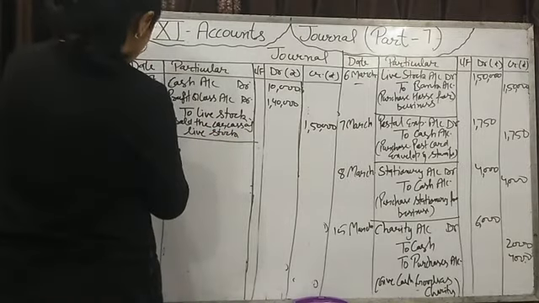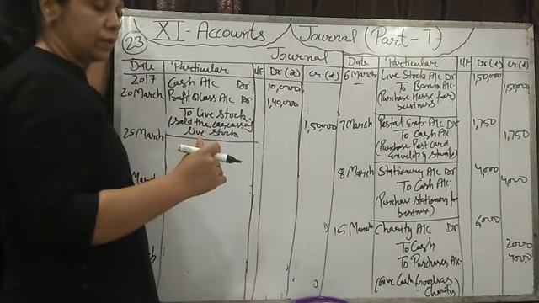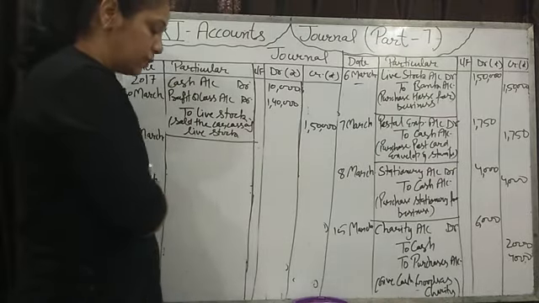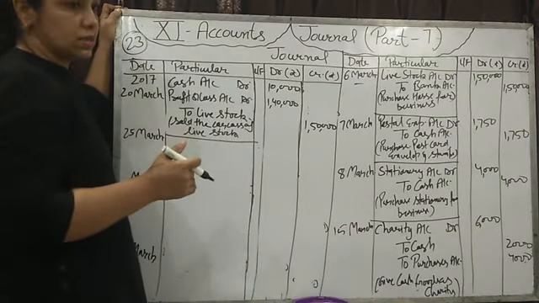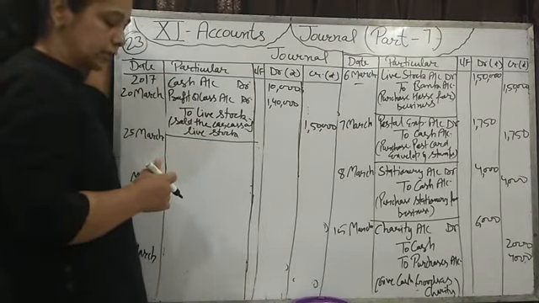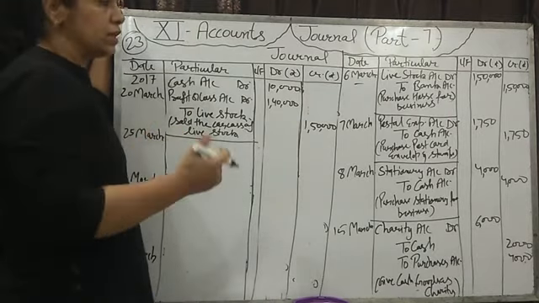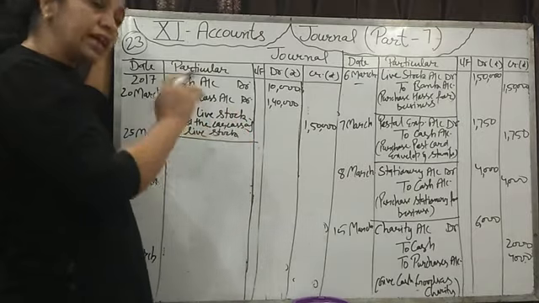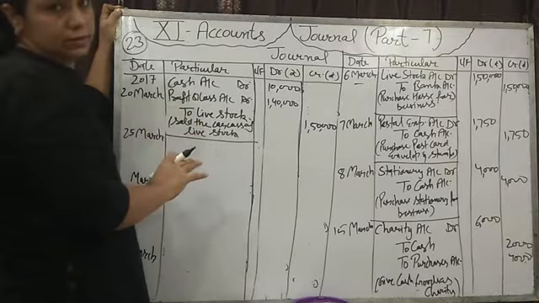Now next journal entry on 25th March. Sold household furniture. Household furniture मतलब the furniture of owner house. Personal furniture we are selling at ₹1 lakh and paid the money into the business, and owner invests that money into the business. So money invested by the owner into business is known as capital. Furniture जो जा रहा है, it is not going from business, it is going from owner house. So we don't have any account of that furniture. उस फर्नीचर का हमारे पास बिजनेस में कोई रिकॉर्ड नहीं है.